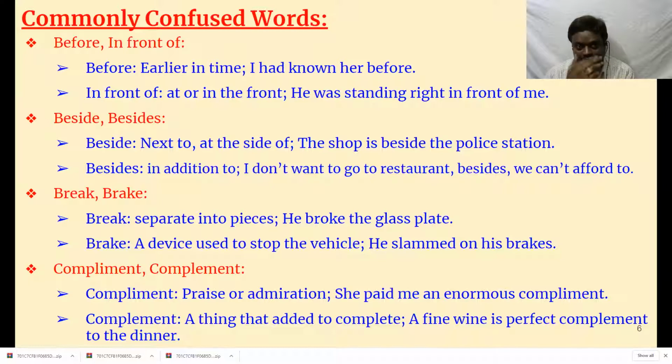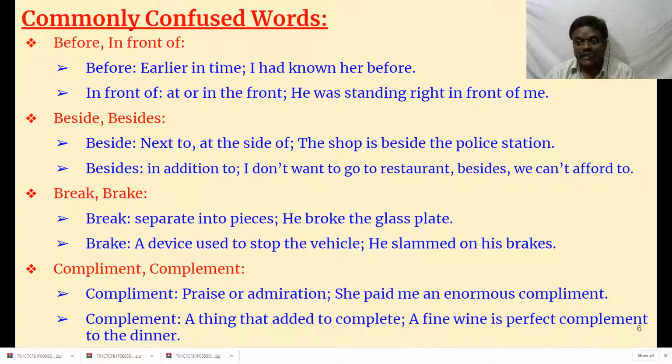That is place. Then beside, besides. This is also a mostly confused word. Beside means adjacent to, next to, at the side of. The shop is beside the police station. My house is beside the college. He is standing beside Rama. He is standing beside the heroine. Something like that. Besides means in addition to.